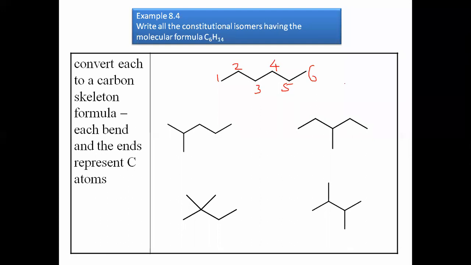So in this way, we have to draw the constitutional isomers. Here you have to see one example. Similarly, you have to draw n numbers of examples and practice in these patterns. Here, this is the first isomeric form. This is the second constitutional isomeric form, third, fourth, and fifth. All are structural isomers of each other.